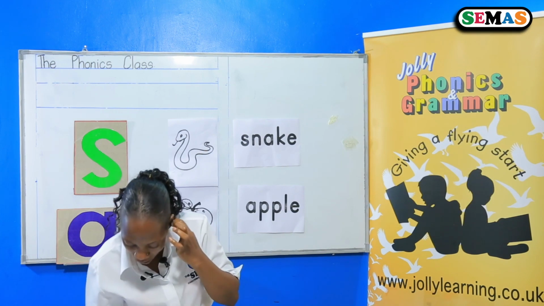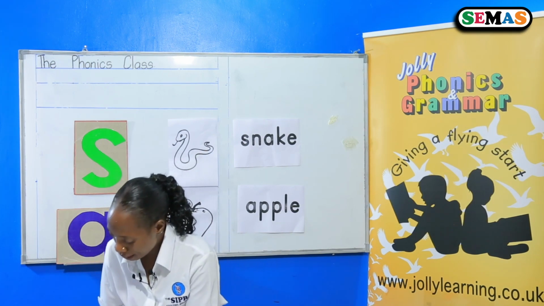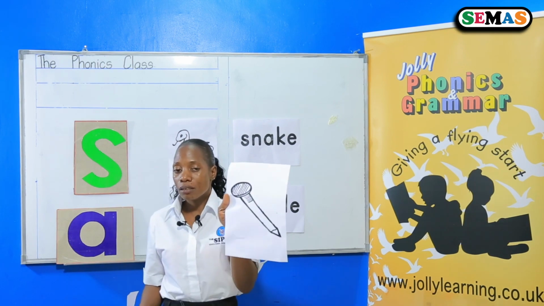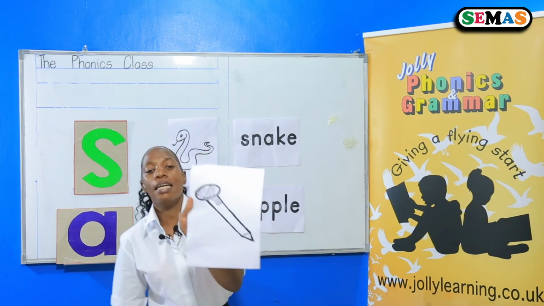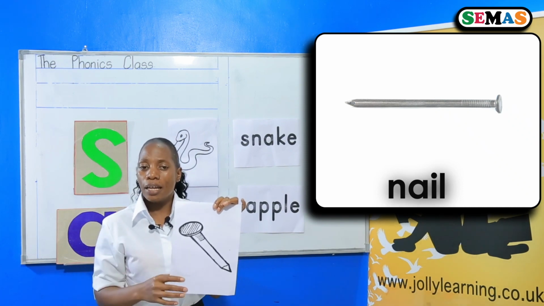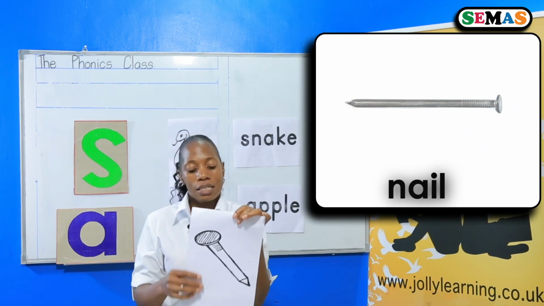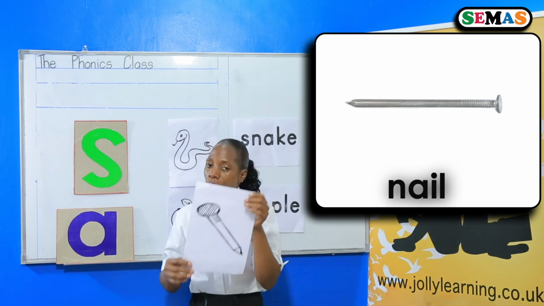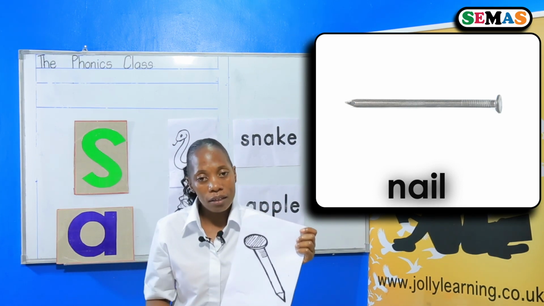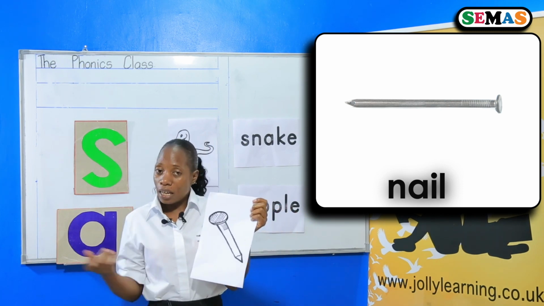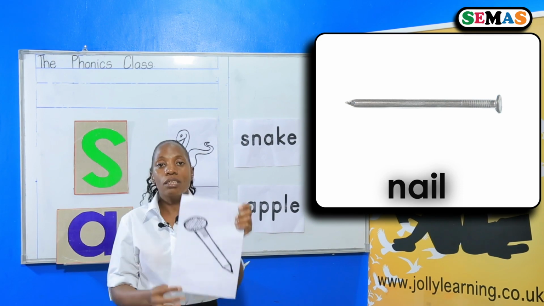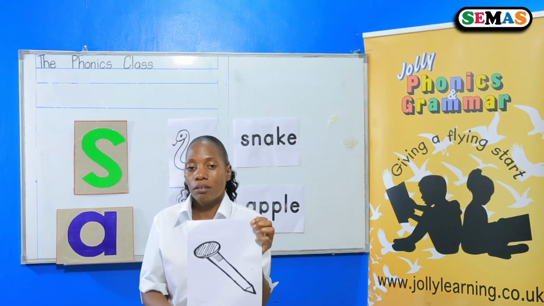Lastly, I have the last picture. Which picture is this? Yes, this is a nail. Have you ever seen a nail? Where did you see the nail? Yes, I saw the nail in our house when they were building a house. They are using nails. You saw a nail in the shop. The hardware shop sells nails. So this is a nail.